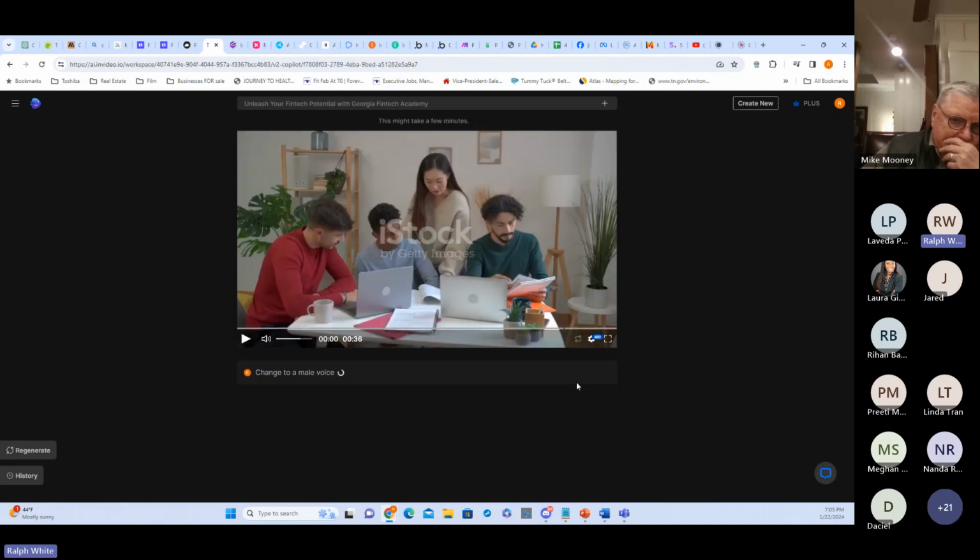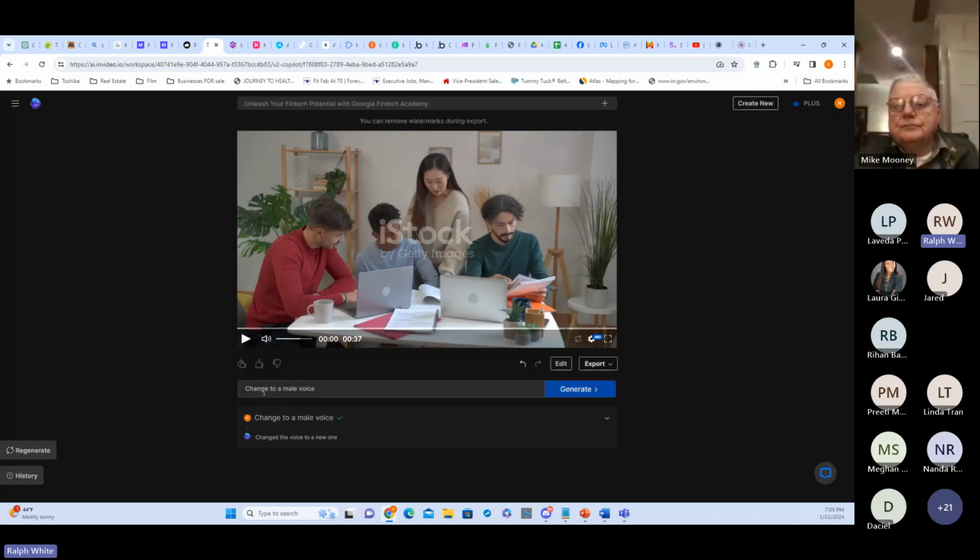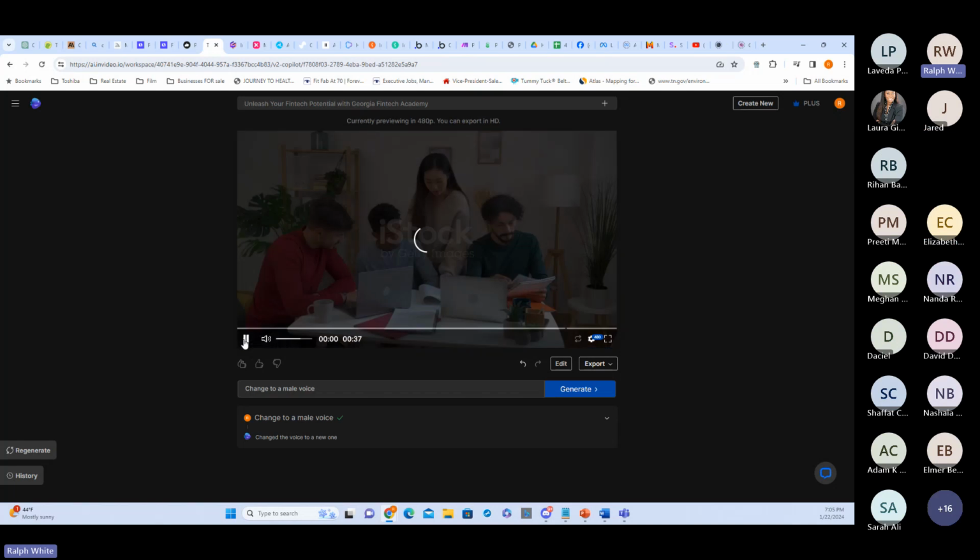If I want to change it to a male voice, I just click in the prompt. I can tell it to put a call to action at the end, all of that. So what it's doing is switching to the male voice for the narration and regenerating the voiceover. Then when I replay it, it'll have the same script, and now I have the new voiceover. All right, so it changed the voice to a new one.